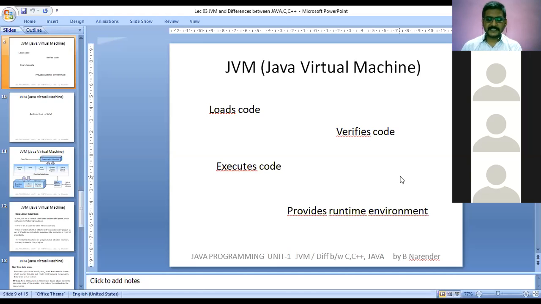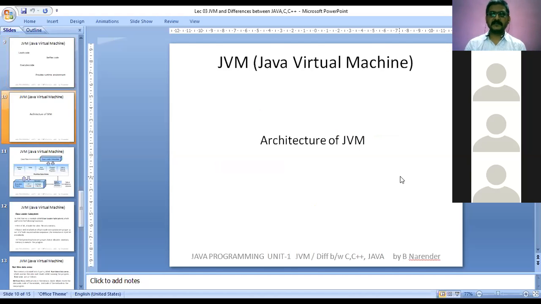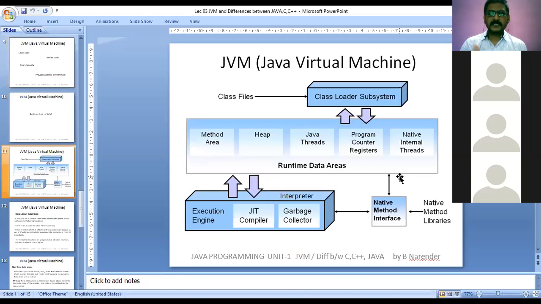Now let us see what exactly the JVM will contain. The architecture of the JVM looks like this, which is very interesting. You can see several sections in the JVM. First of all, on the left-hand side, there is a name denoted as class files, and there is a block mentioned as class loader subsystem.